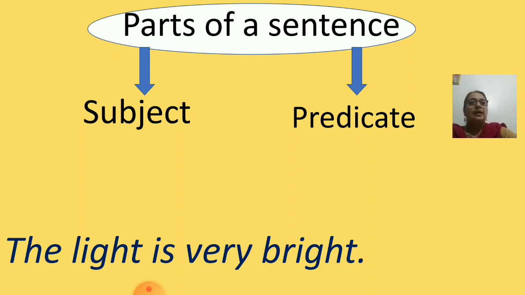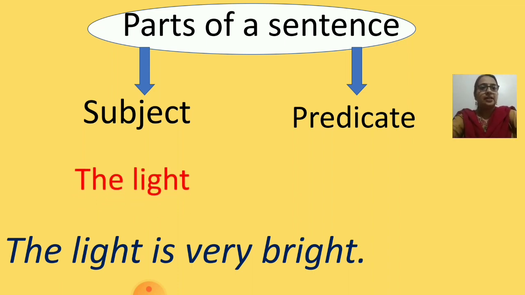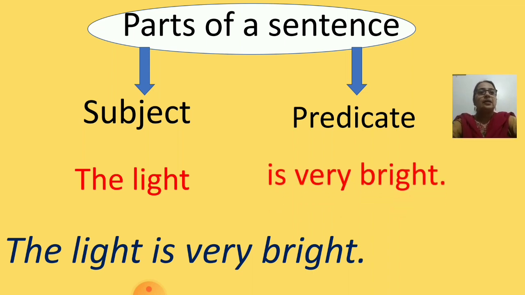Therefore, the light is the subject. The light is the subject. And is very bright is the predicate. Because what does the sentence tell about the light? Is very bright. Therefore, this part of the sentence is the predicate.